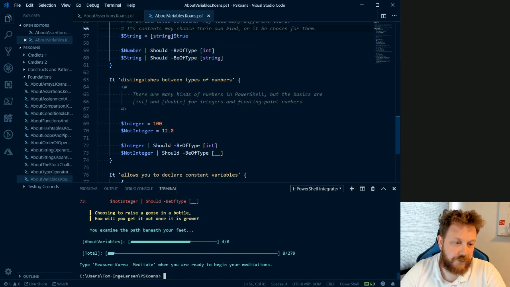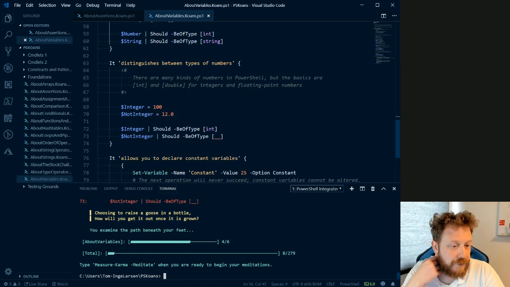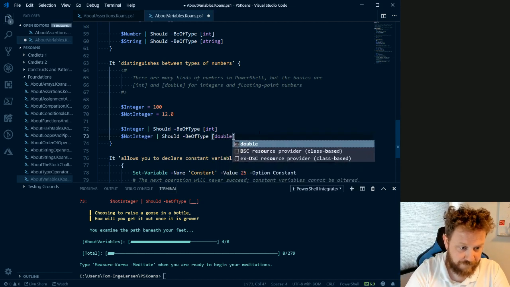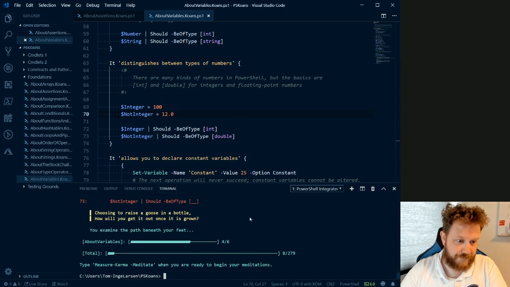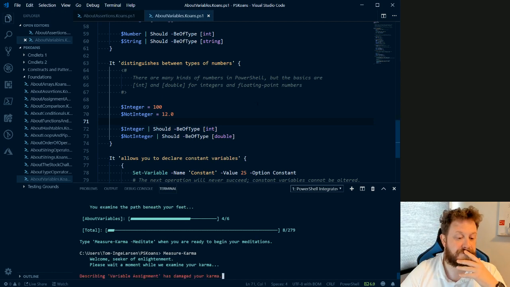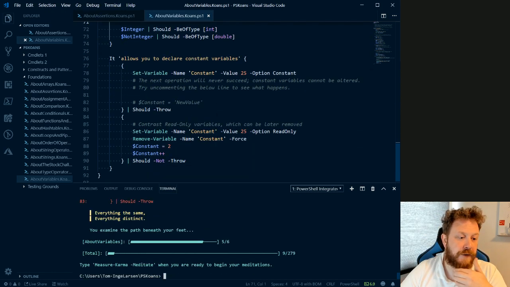And then it distinguishes between types of numbers. There are many kinds of numbers in PowerShell, but the basics are integer and double for integers and floating point numbers. So we have a variable called integer, which is 100, and a variable called not integer, which is 12.0. So the integer should be of type int, and the not integer should be of type double. Yay.